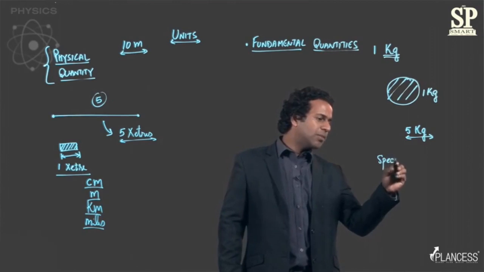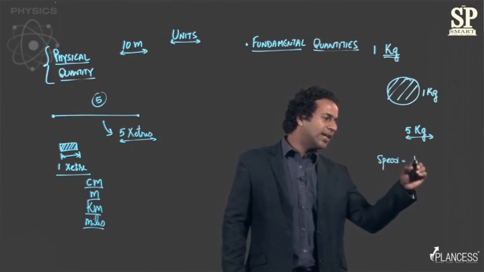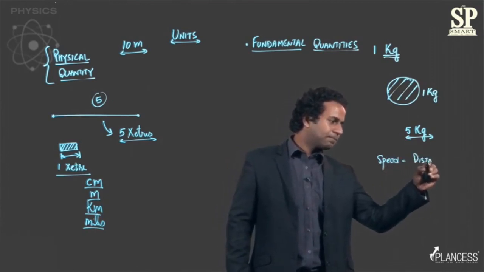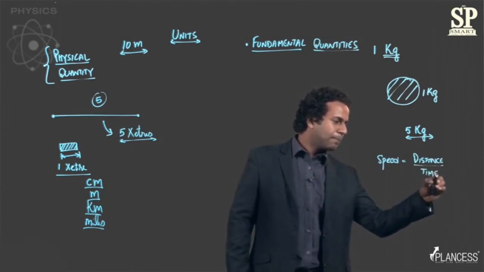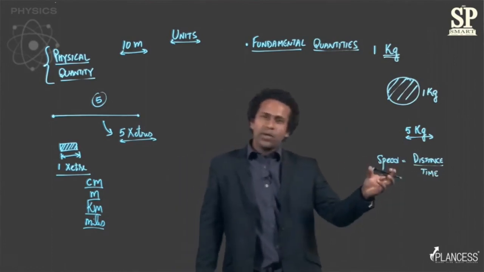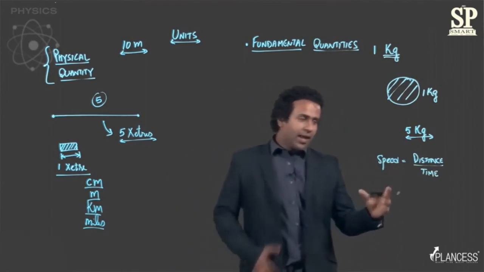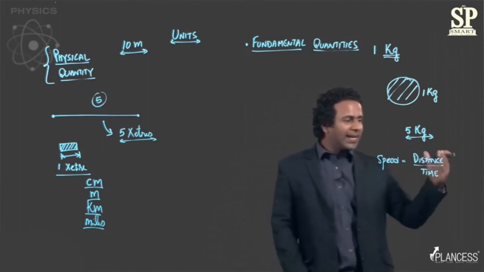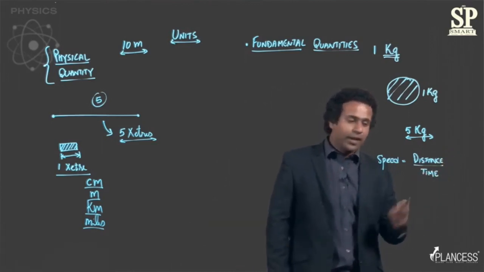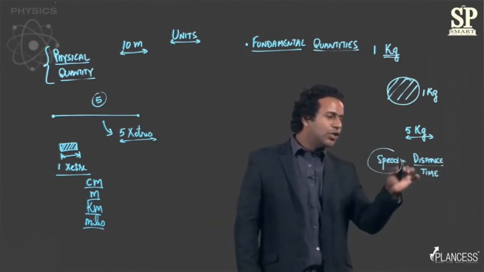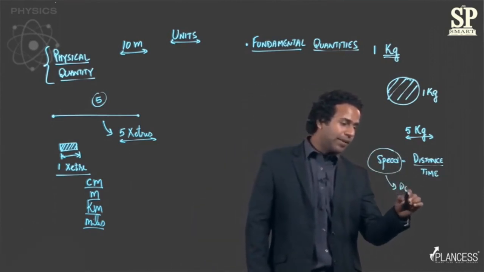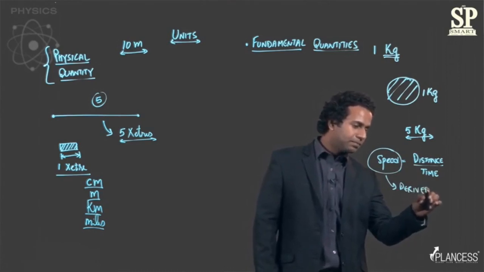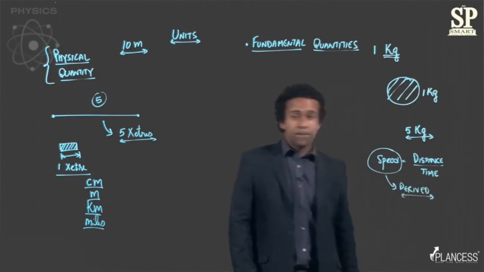You know that speed is equal to distance divided by time, right? So if you think about it, this quantity speed is obtained by dividing distance and time, right? So speed here is not a fundamental quantity. Rather, it is a derived quantity, right?